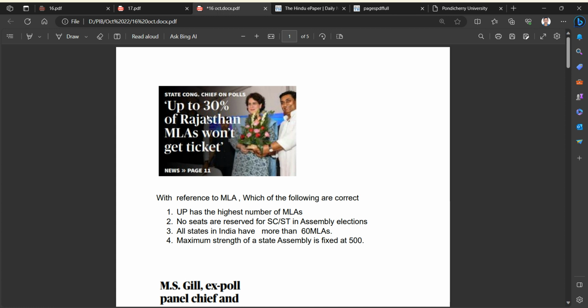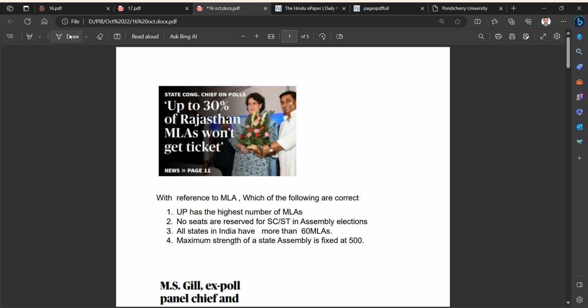So here I have framed a few questions based on the topic with reference to MLA. Which of the following are correct? Statement one: UP has the highest number of MLAs. Statement two: no seats are reserved for SC or ST in assembly elections. Statement three: all states in India have more than 60 MLAs. Statement four: the maximum strength of a state assembly is fixed at 500. Which of the following are correct?